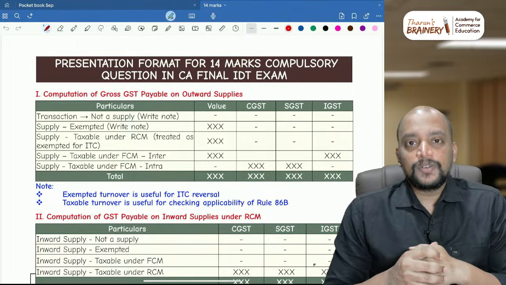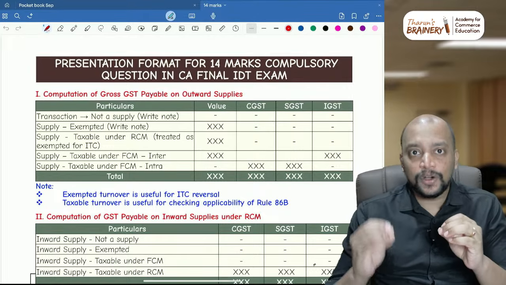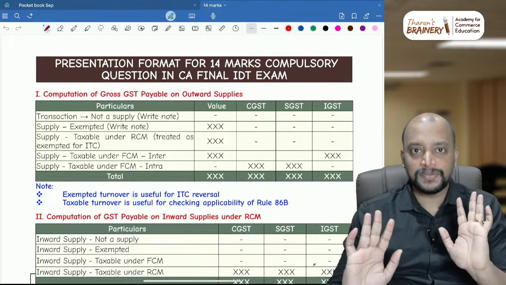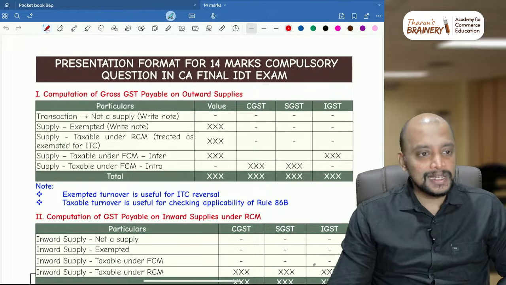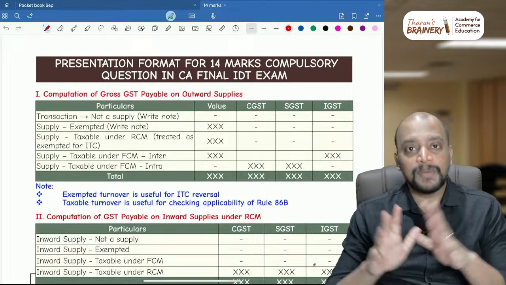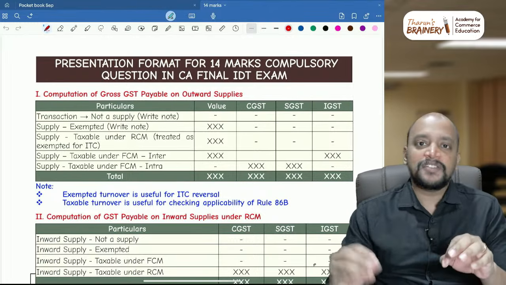So, what is the agenda for today? Today we are going to discuss certain critical concepts, which are necessary for the purpose of this September 25 exam. And in this, the first aspect that I wanted to cover is the 14 marks question. This 14 marks question is actually a nightmare for many students.